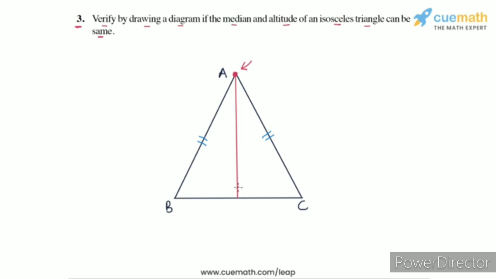If you draw this altitude, let's call this point D, then according to our simulation, BD and CD will be equal. So what we observe is that AD is the altitude from A and AD is also the median from A. So the altitude and median being the same is possible in an isosceles triangle.